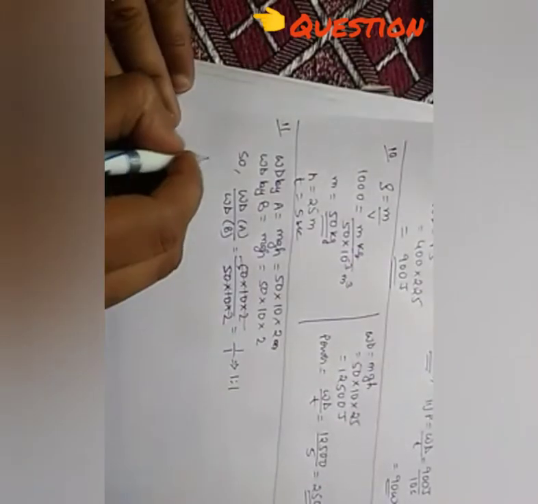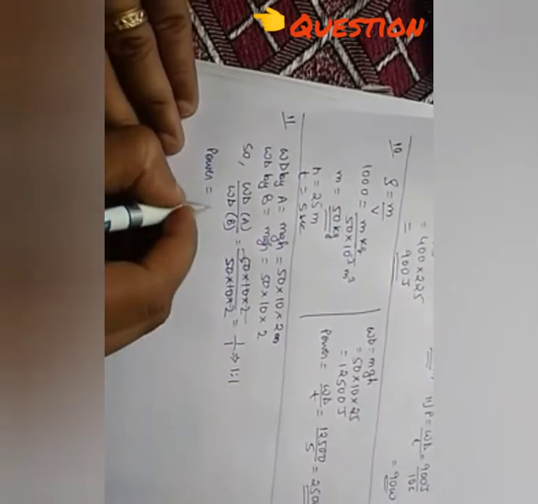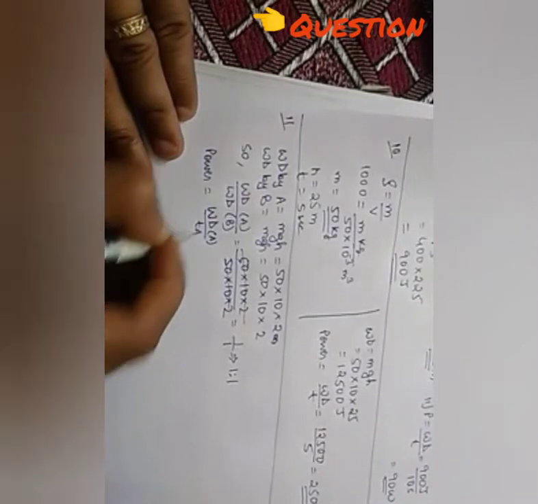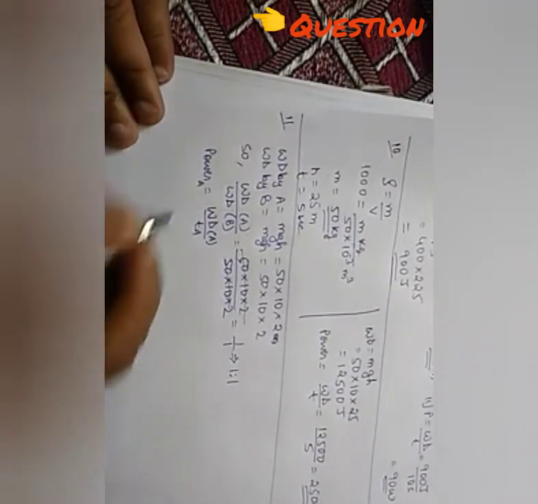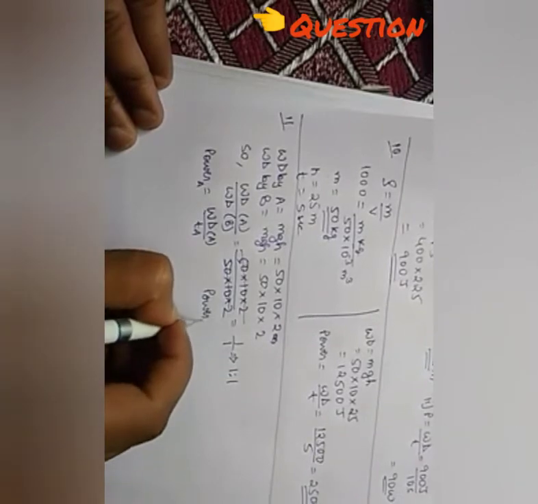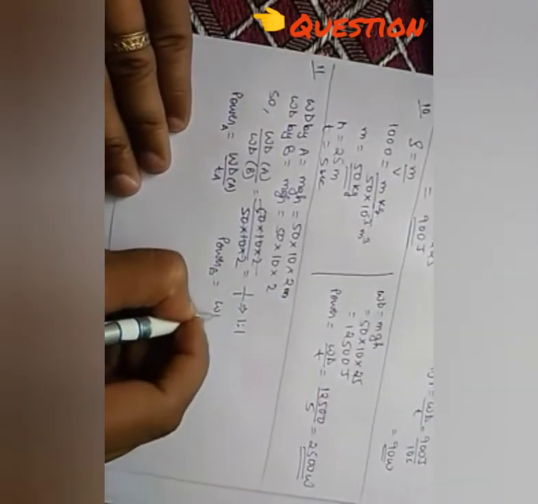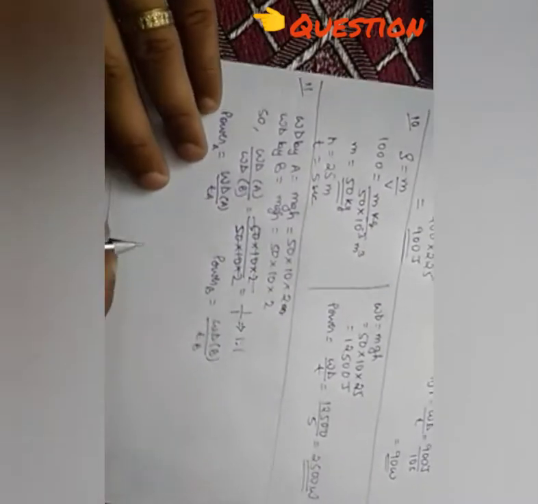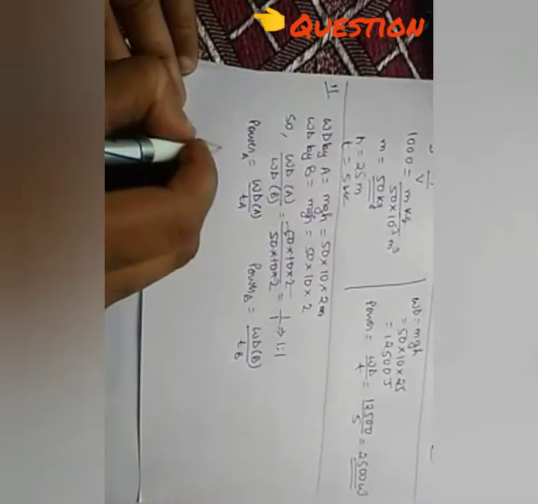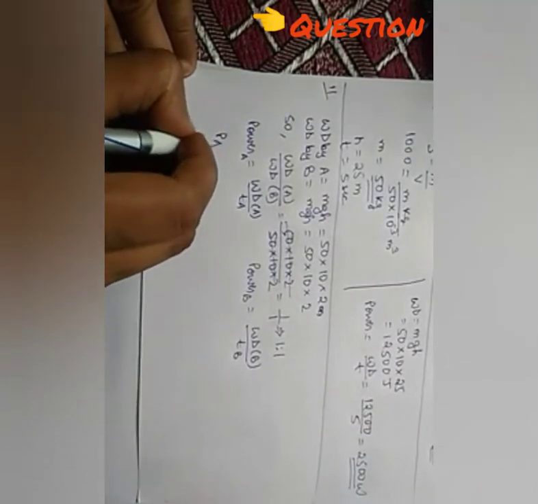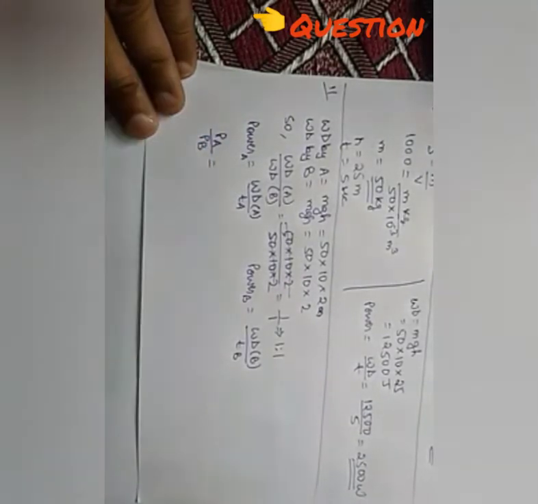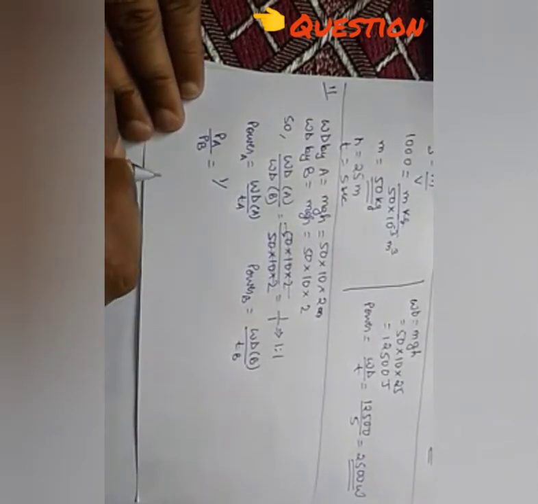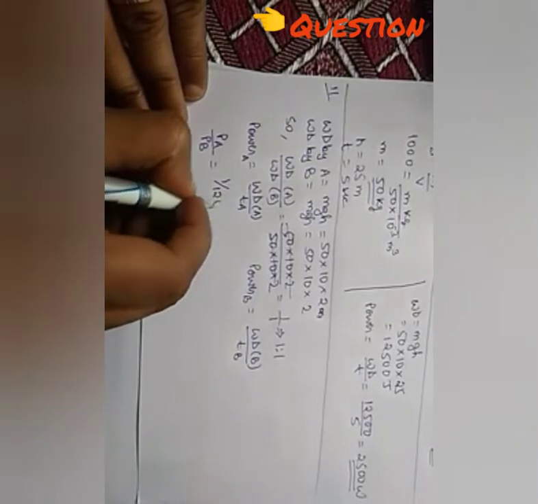Now the power. Power of A is equal to work done of A by time of A, power of B is equal to work done of B by time of B. So power A by power B is equal to how much? It will be 1 by time taken by A, which was 2 minutes, means 120 seconds.